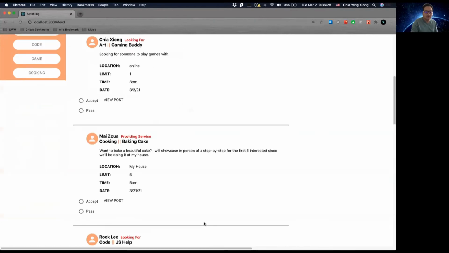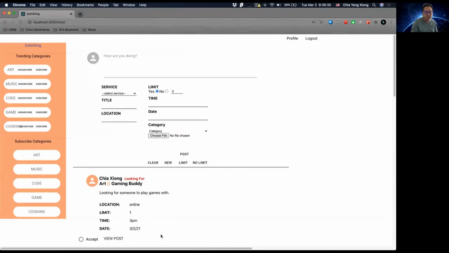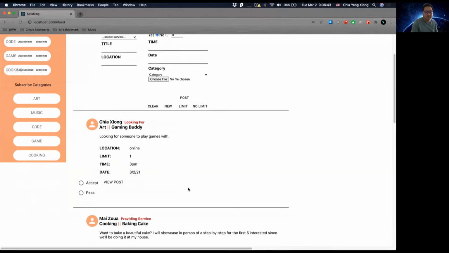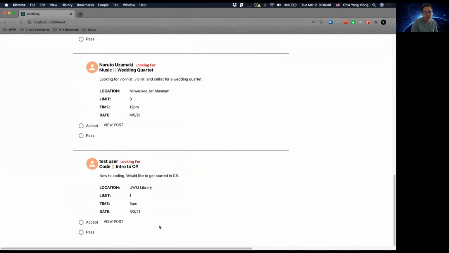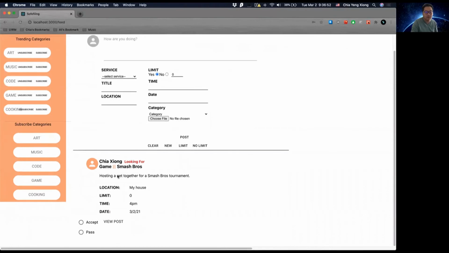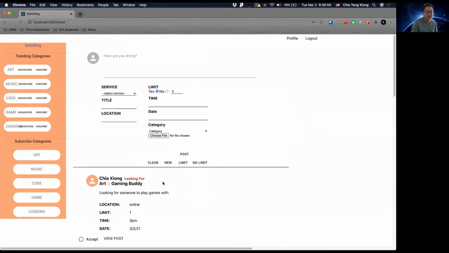And so now you don't see the post, but we see it down here, and that's because this is the latest post. But if we want to filter out to new, we can see that now it's on the top. All these other filters as well too. If we click on limit, we can see we want to limit these posts, and we see all these posts have a limit. And if we click no limit, we see only one of these posts has no limit. So if we click back out, we can go back to all the posts that we have seen before.